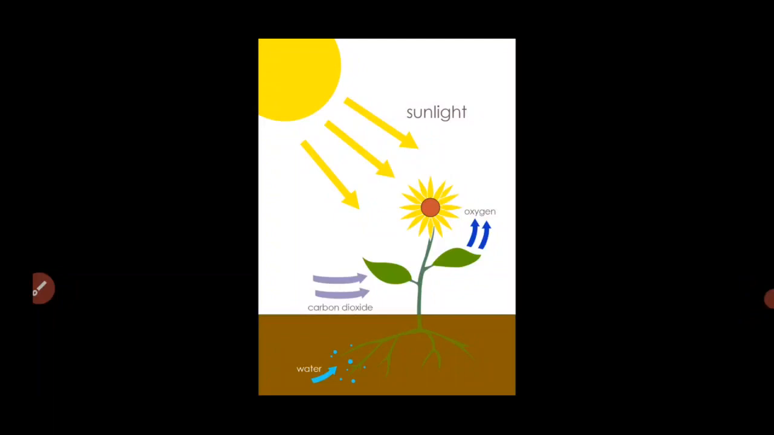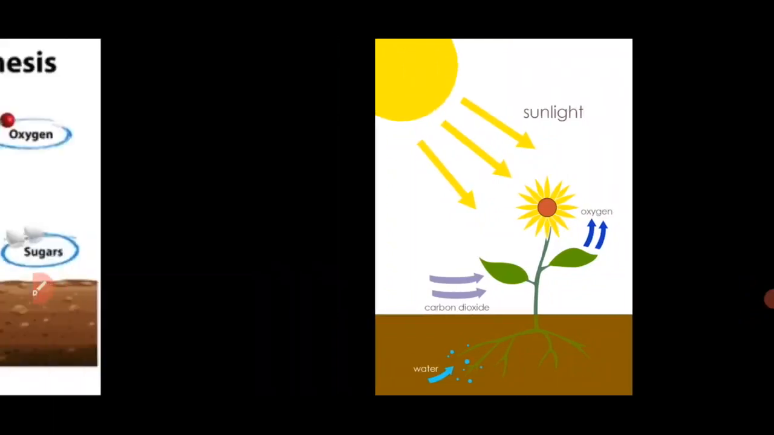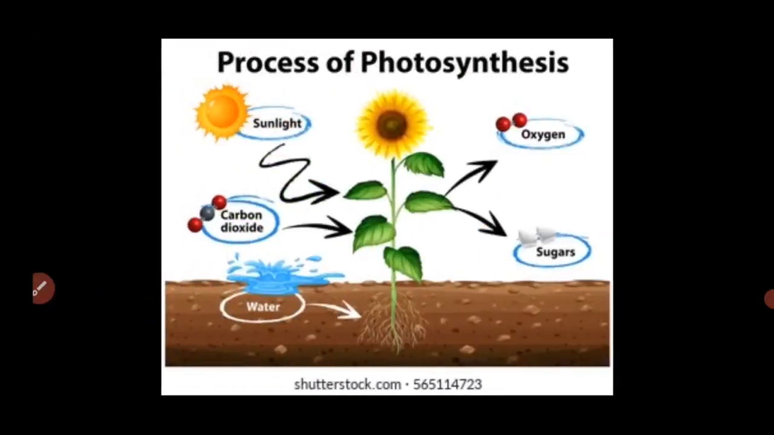Thus, chemical reactions induced by light are called photochemical reactions. So, what is meant by photosynthesis? Plants prepare their own food with the help of sunlight, carbon dioxide, water and soil, which is known as photosynthesis.